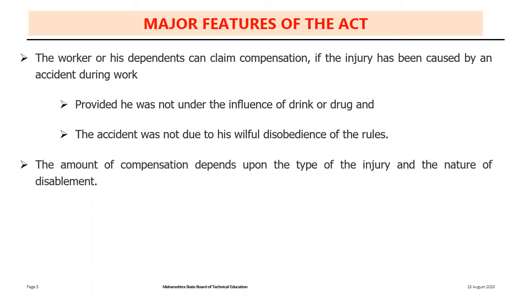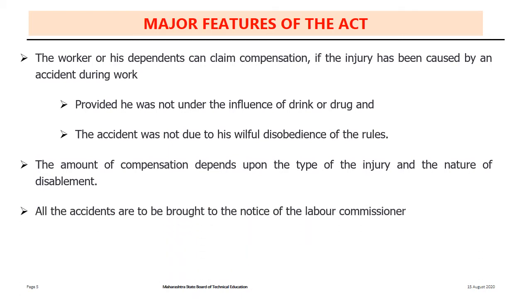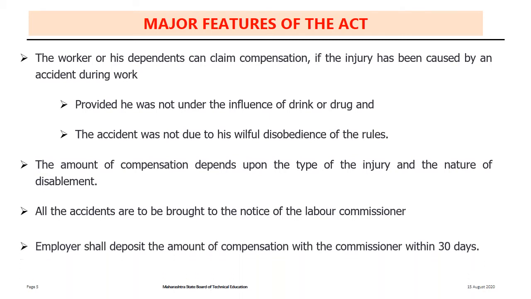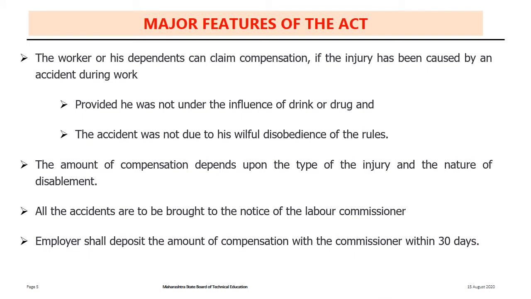The amount of the compensation depends upon the type of the injury and nature of the disablement, like cutting of the finger, hands, legs, or injury to the eyes. All the accidents are to be brought to the notice of the labor commissioner or the factory inspector. If there is any claim, then the employer shall deposit the amount of the compensation with the labor commissioner within 30 days. Finally, the labor commissioner will hand over the amount to the dependents or the worker.